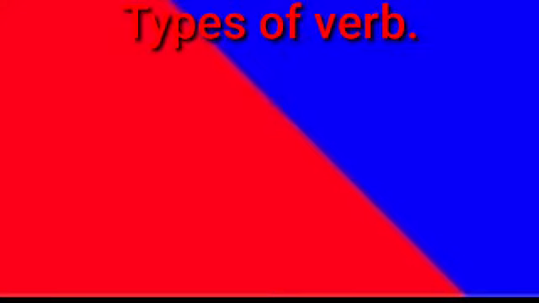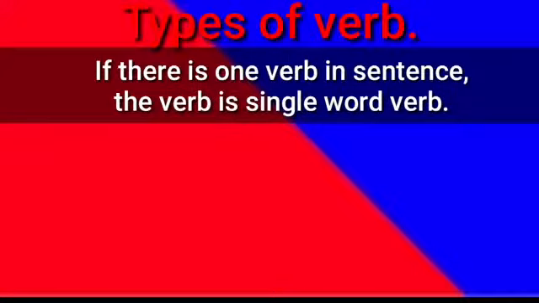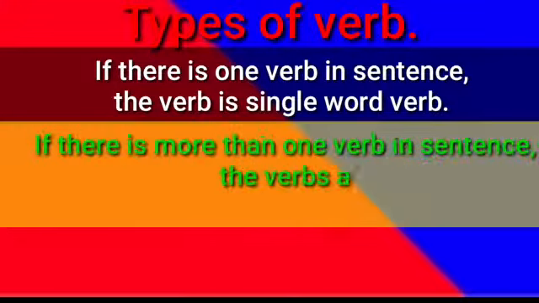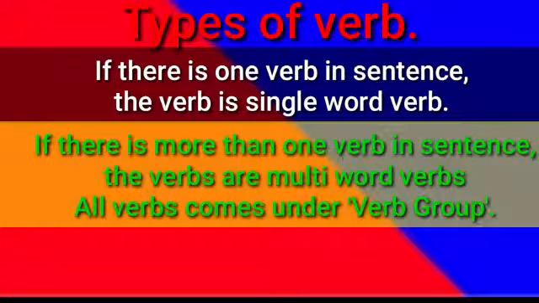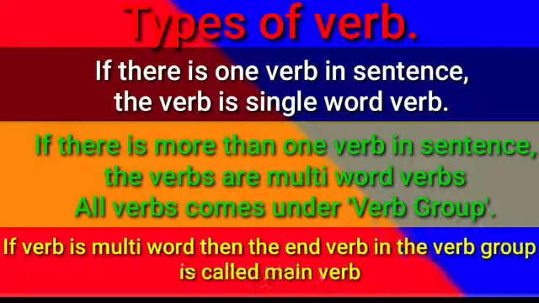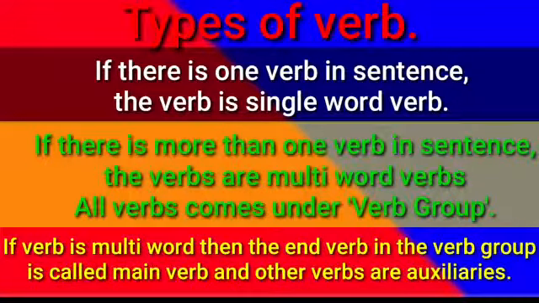Types of verb: if there is one verb in sentence, the verb is single word verb. If there is more than one verb in sentence, the verbs are multi-word verbs. All verbs come under verb group.